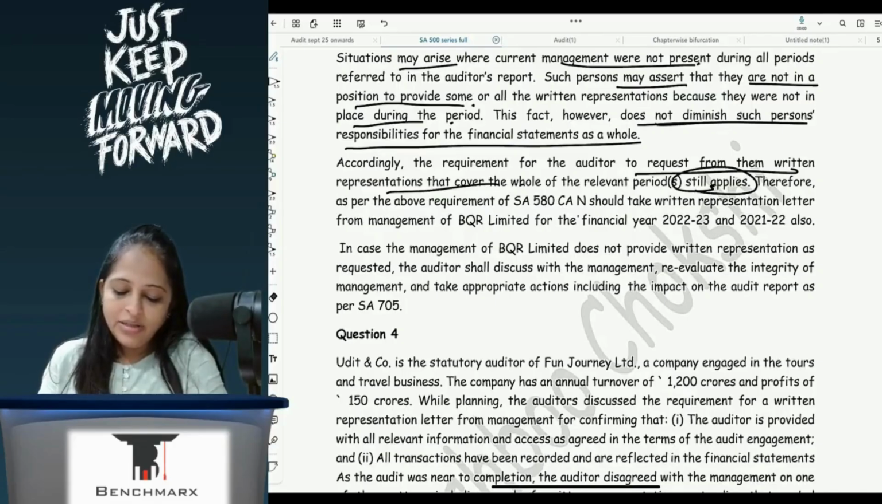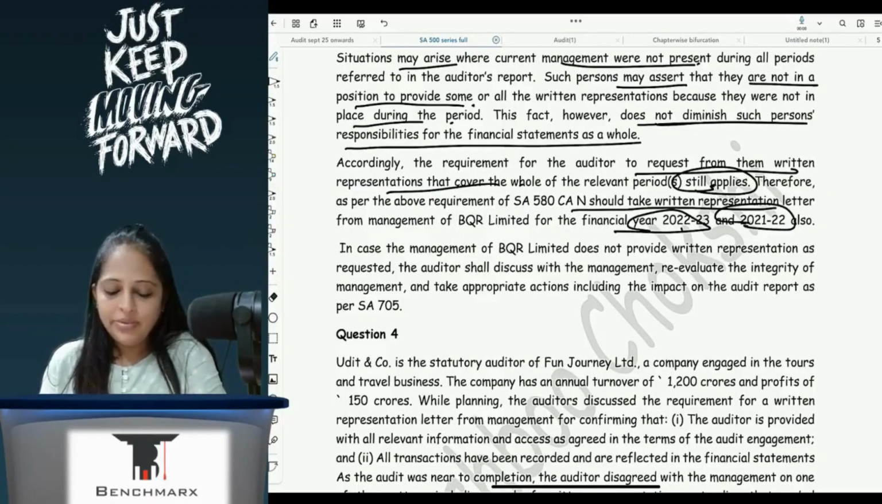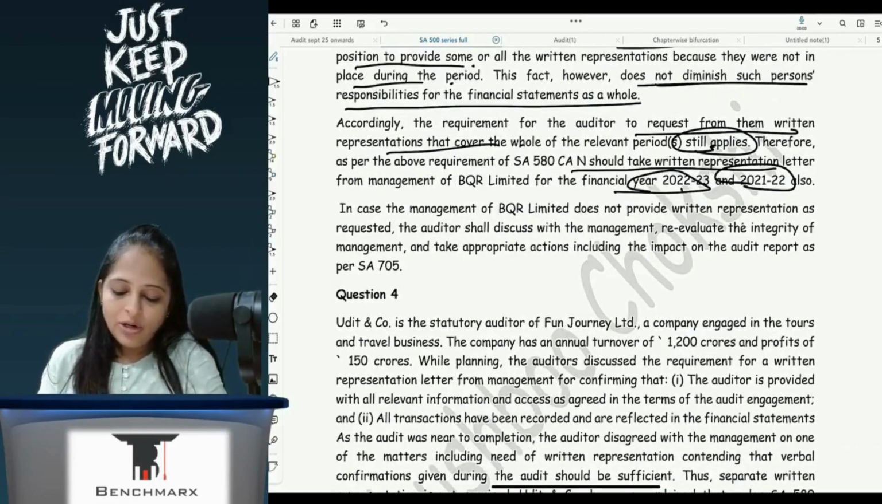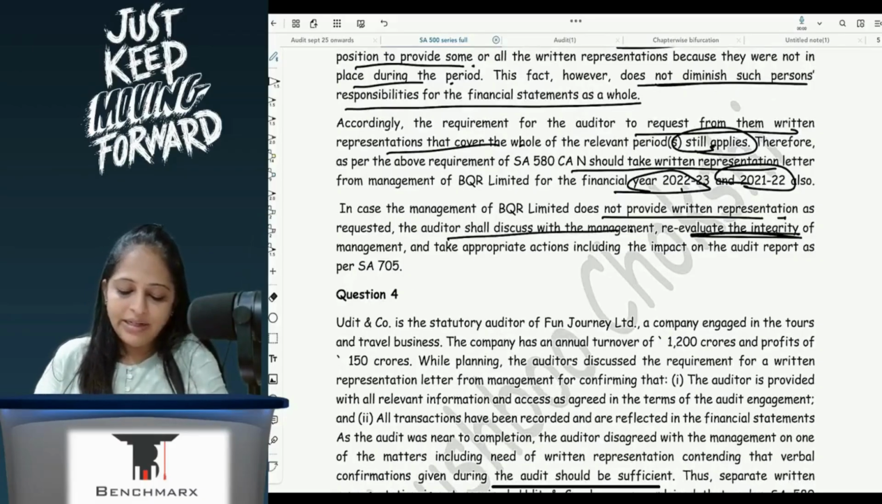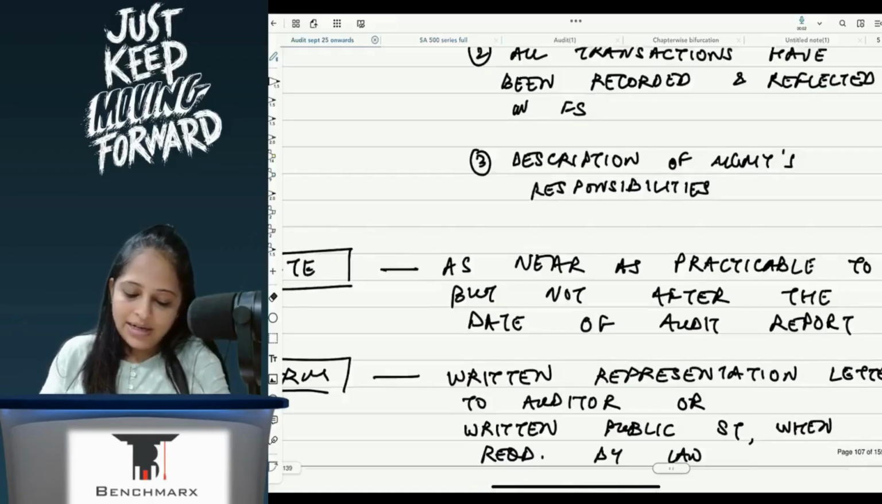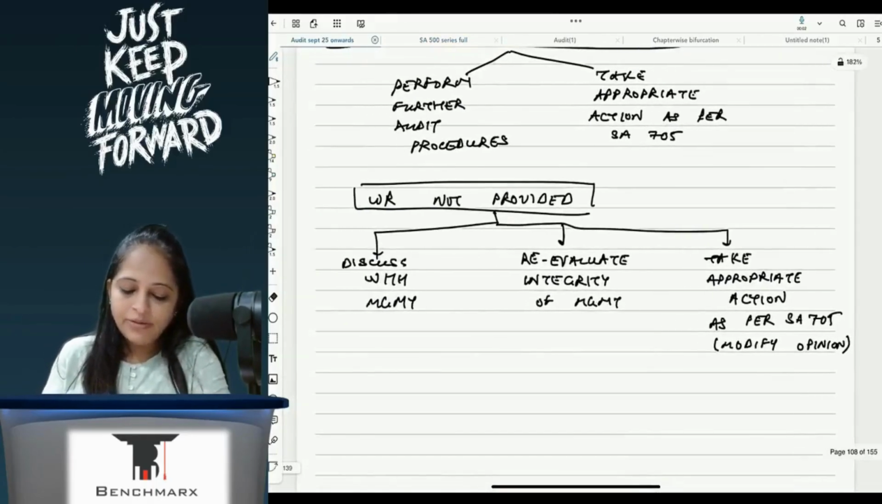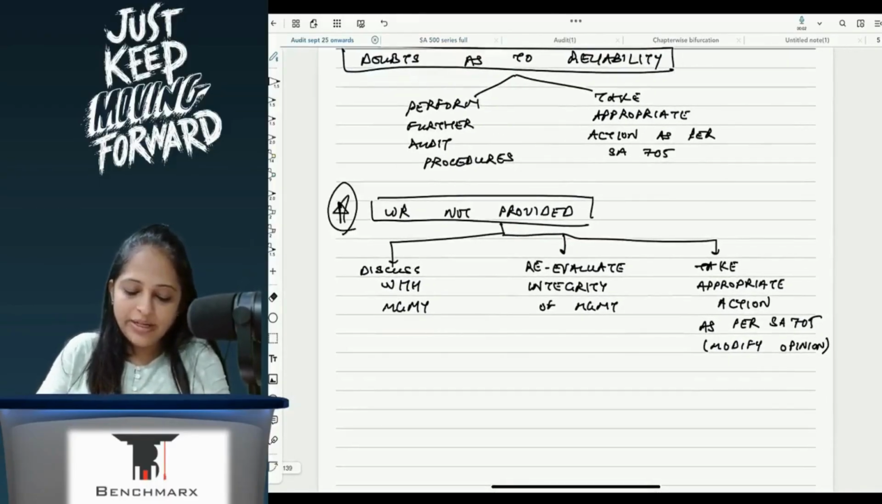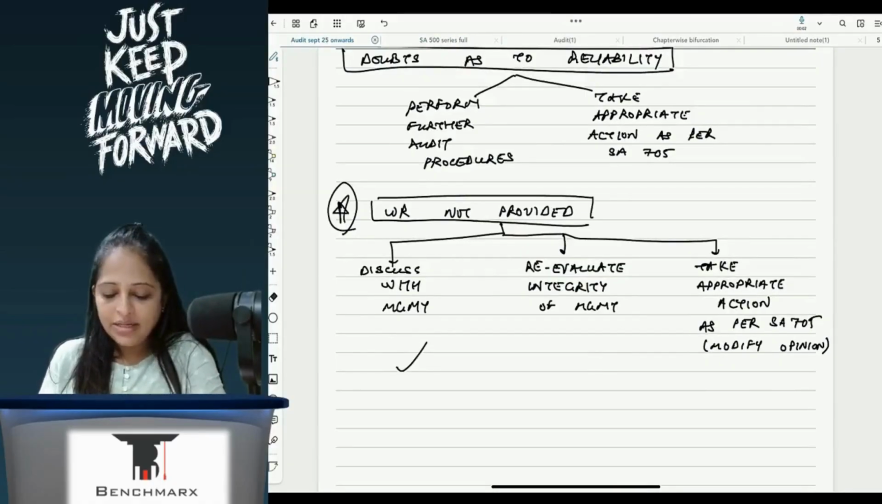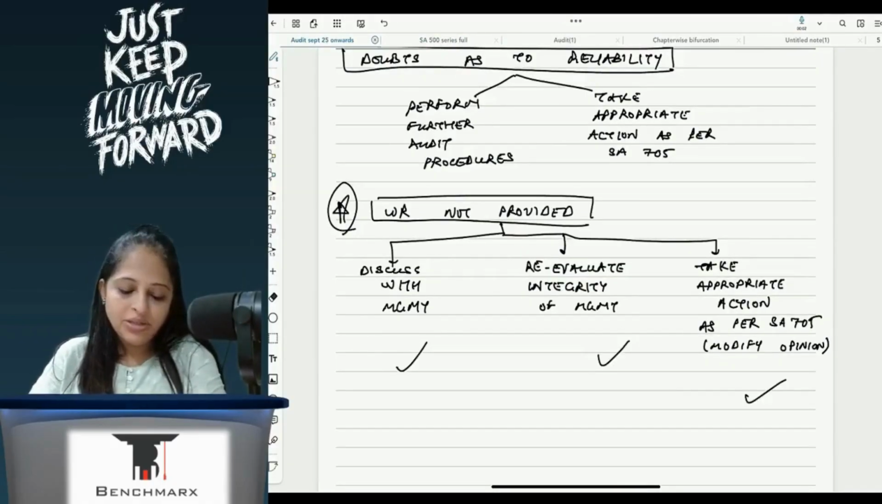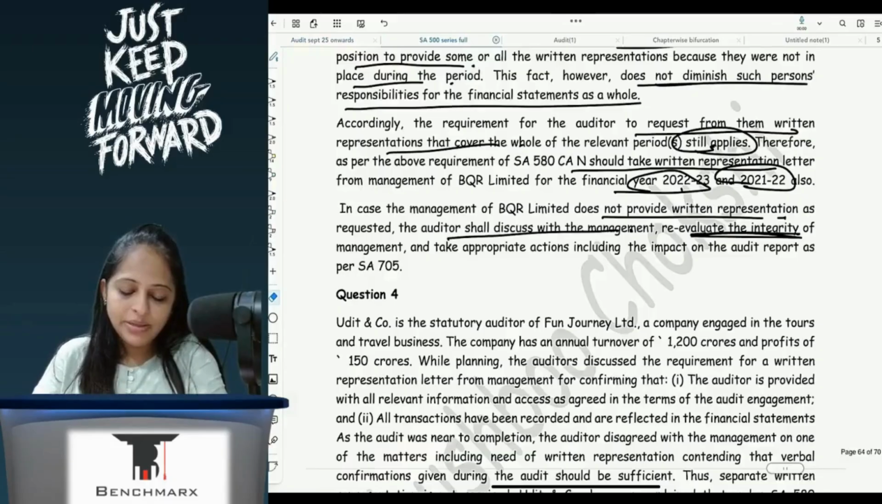Therefore, as per the above requirements, CAN should take written representations for 22-23 and 21-22. In case BQR does not provide written representation, the auditor shall discuss with management, re-evaluate the integrity and take appropriate action. So here, if written representation is not provided, we have to discuss with management, re-evaluate and take appropriate action. So this is something that we'll have to do if it is not provided. Simple question.